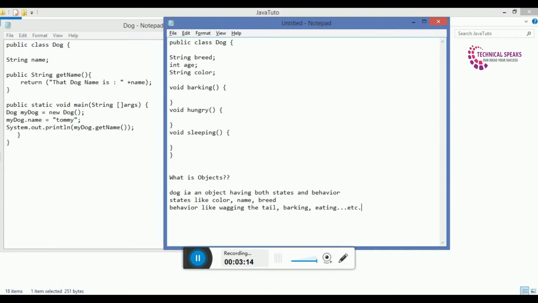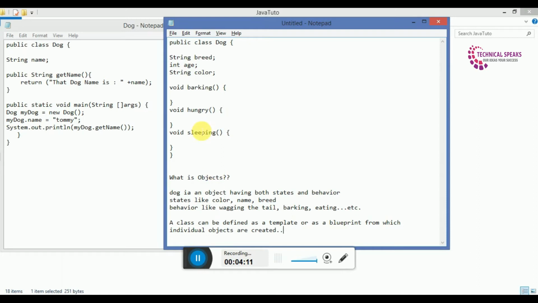Now, what is a class? A class can be defined as a template or as a blueprint from which individual objects are created. That's all.